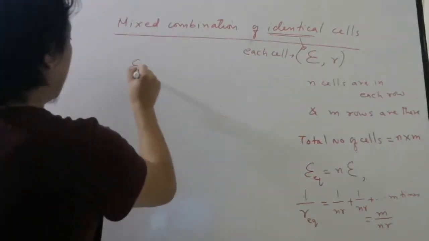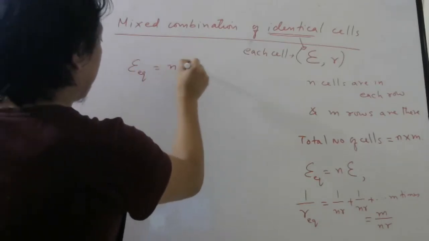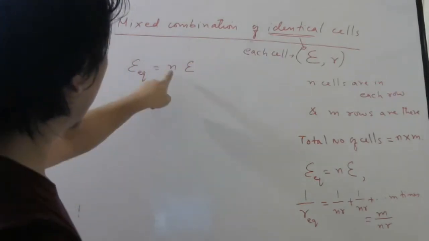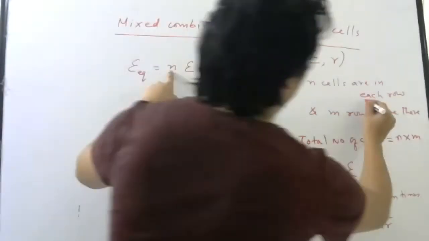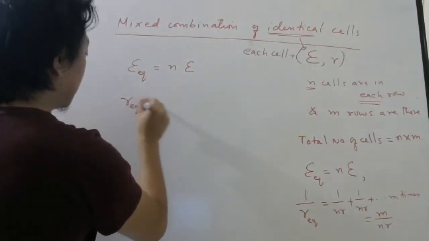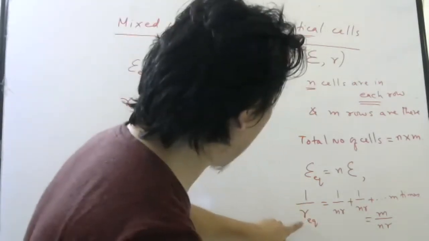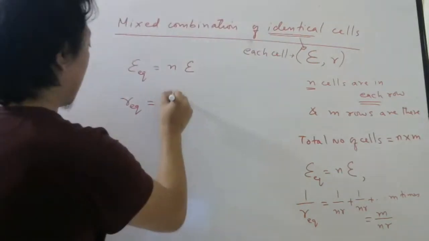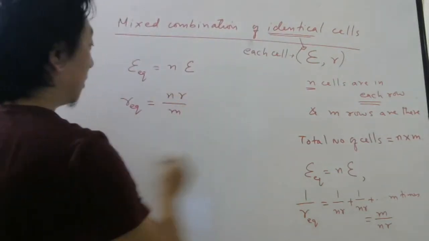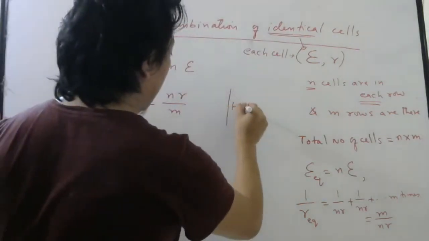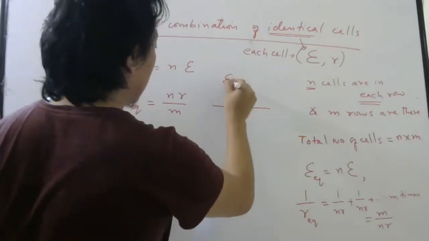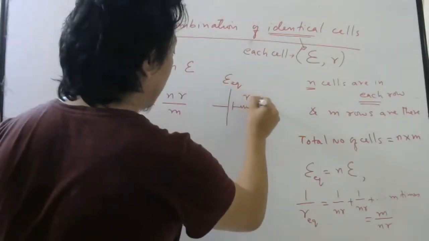So equivalent EMF will be NE, where N is the number of cells in each row. And equivalent internal resistance will be what? 1 by R equivalent is this, so I want R equivalent, invert it. NR by M. So I can replace all of them by one battery and one internal resistance.